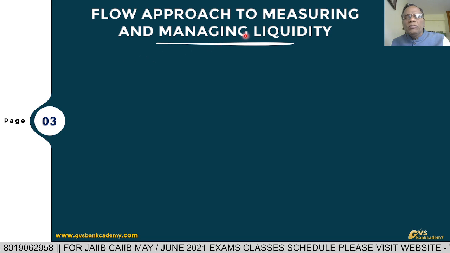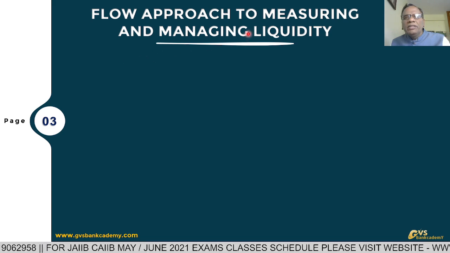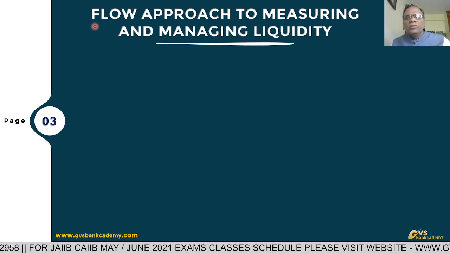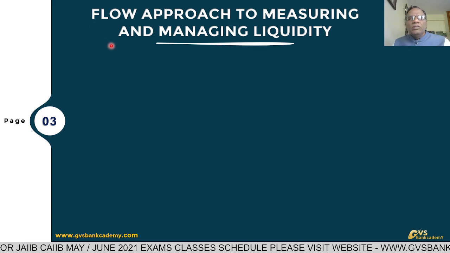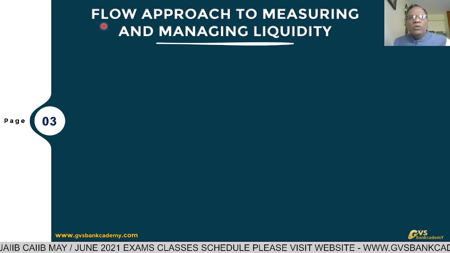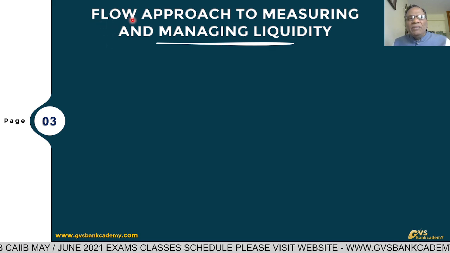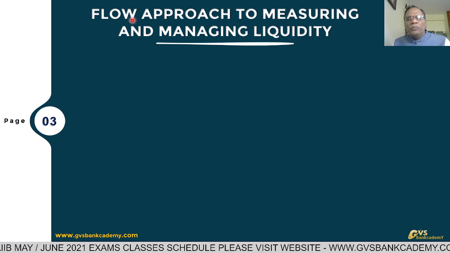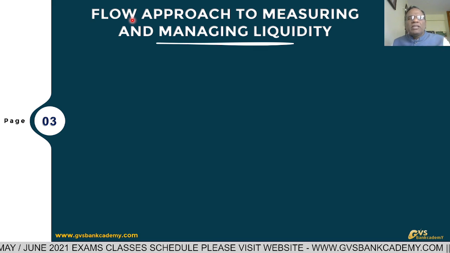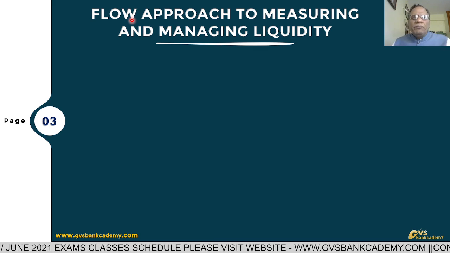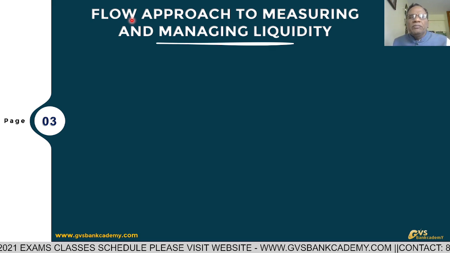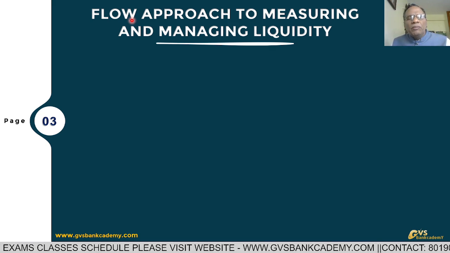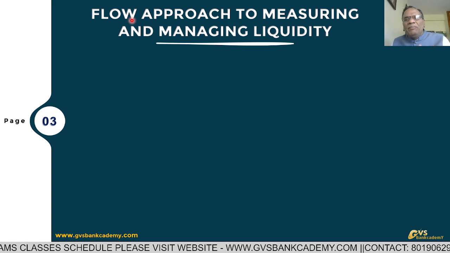This is about the flow approach to measuring and managing liquidity problem. Just now we discussed the stock approach. And from the meaning itself, we can know flow approach means it is a dynamic approach. Flow approach means based on the present circumstances of the bank, today's circumstances about the bank's liquidity management. So when compared to the stock approach, flow approach is dynamic.